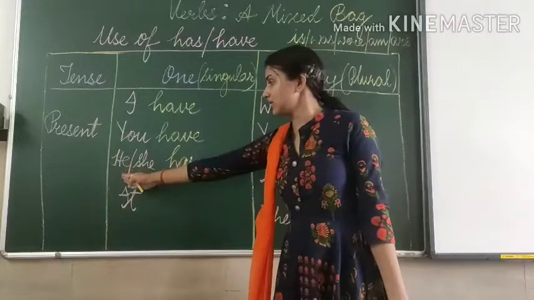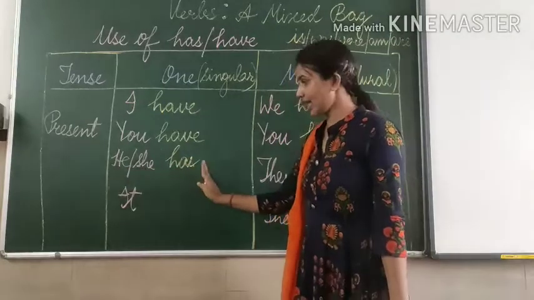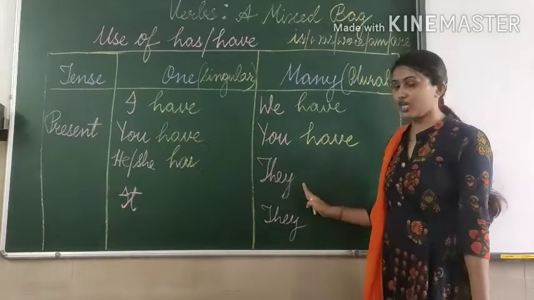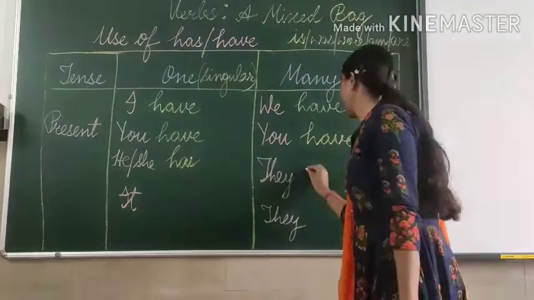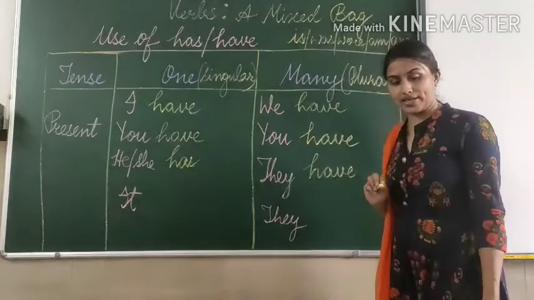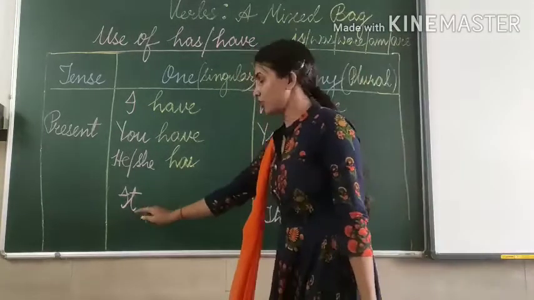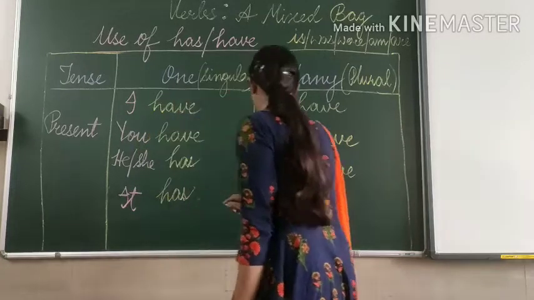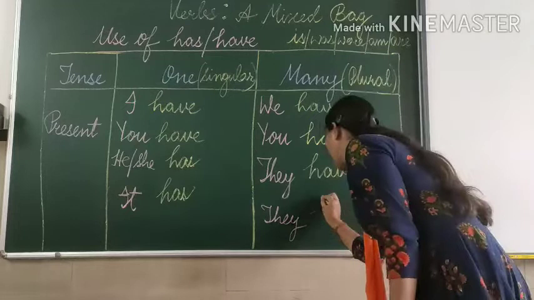When the subject is he or she, we use has, and the plural form of he or she is they. So with they, we use have. Okay? Fine. With it also, we use has. And with they, we use have.